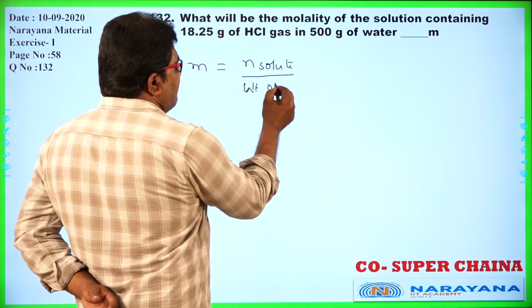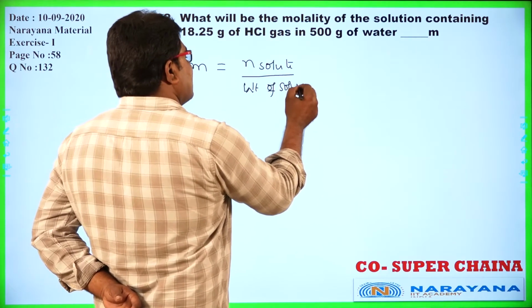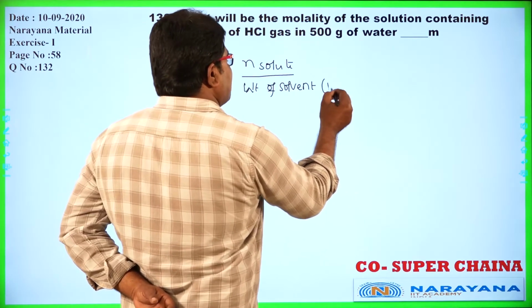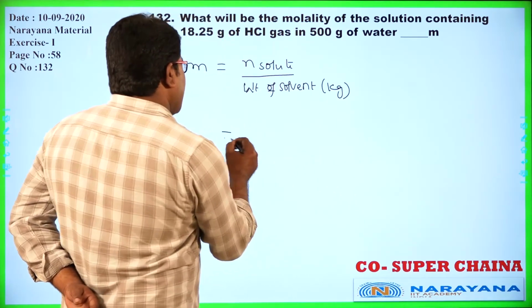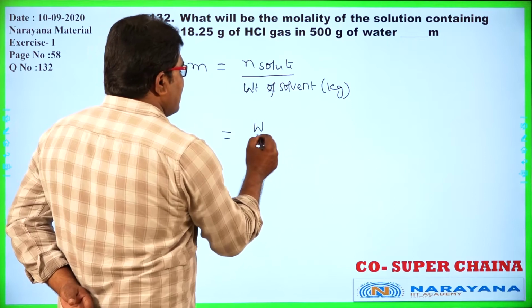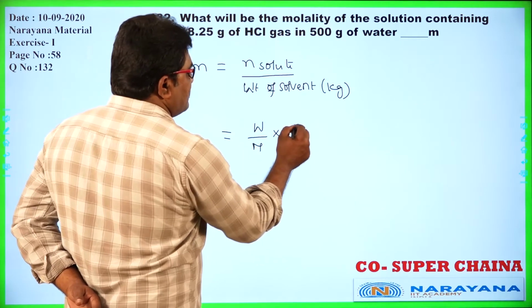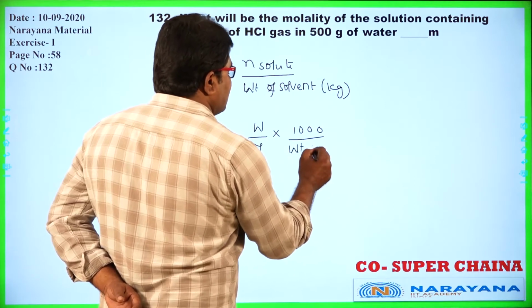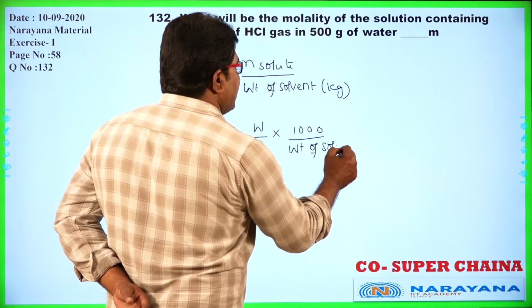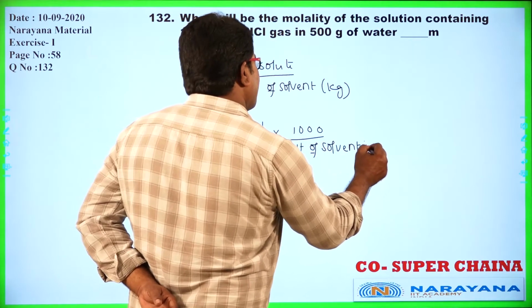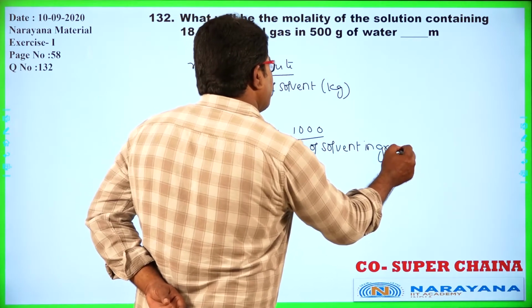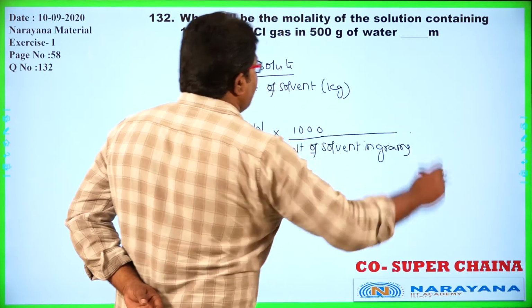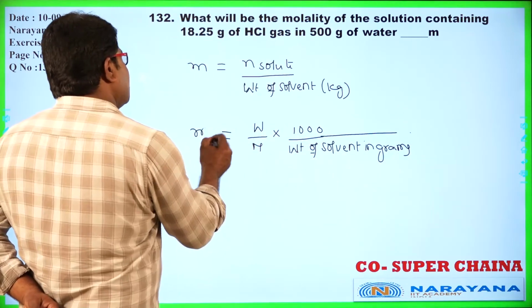Number of moles of solute means weight by molecular weight of solute, into 1000 by mass of solvent in grams.